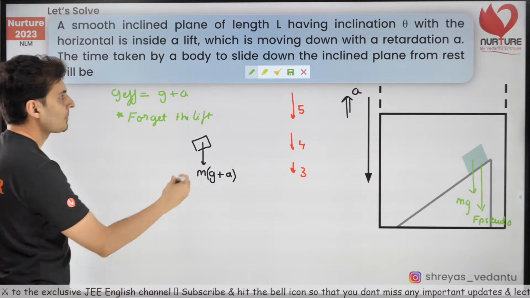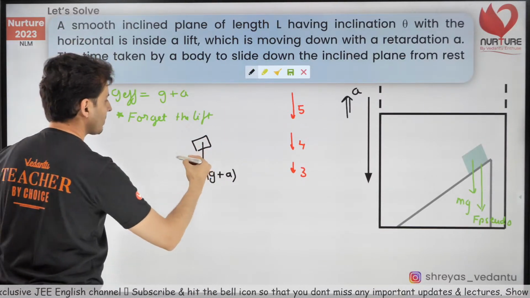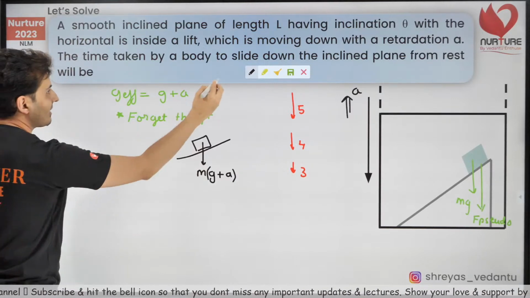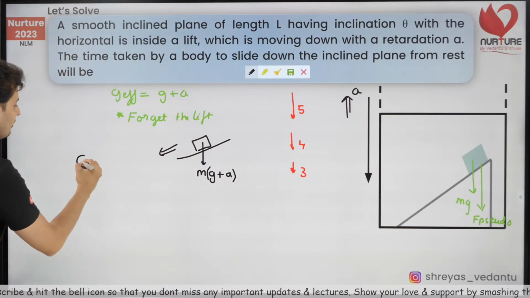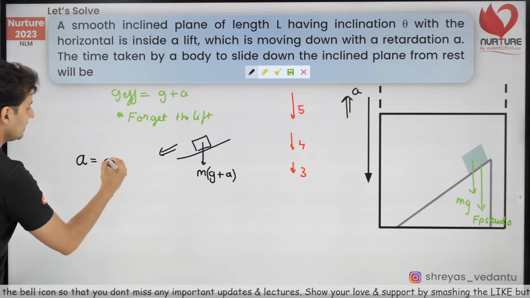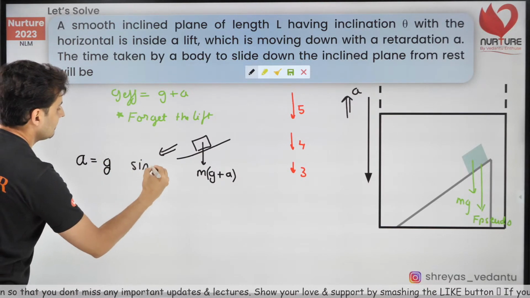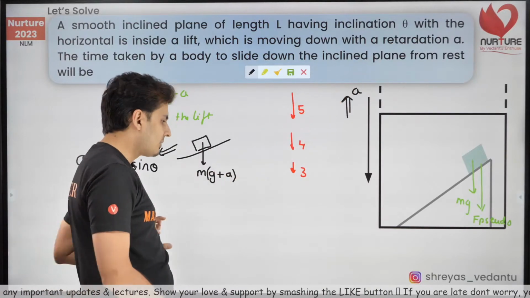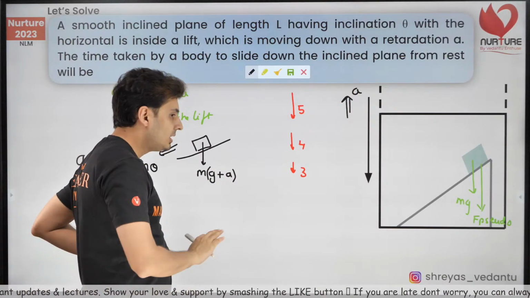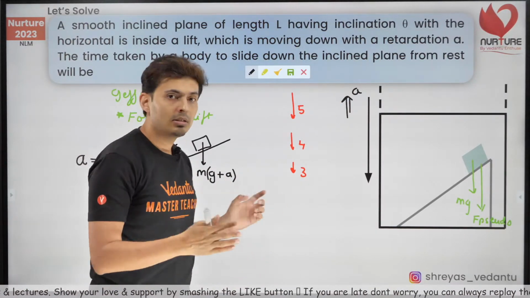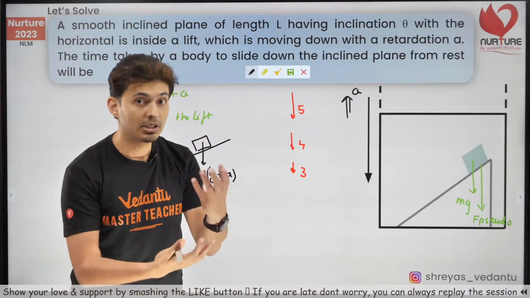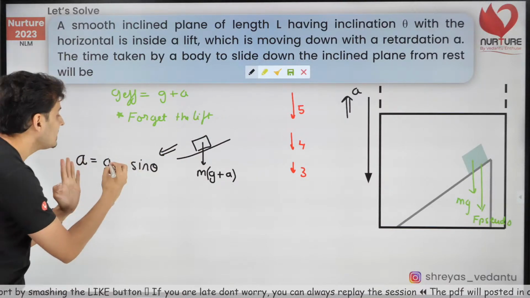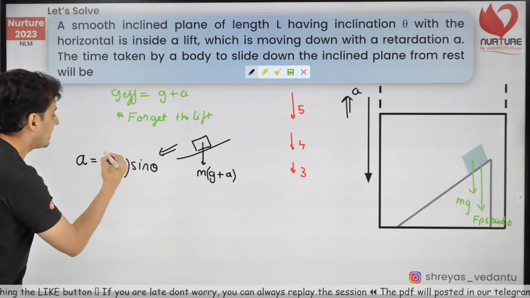And we all know for a block, what is the usual formula for acceleration? The usual formula was g sine theta. Everybody remembers it? When a block is left on an incline, it accelerates with g sine theta. But g did not remain g. It has been changed. The perceived gravity. What is the perceived gravity? It is g plus a. So wherever you see g, replace it with g plus a.